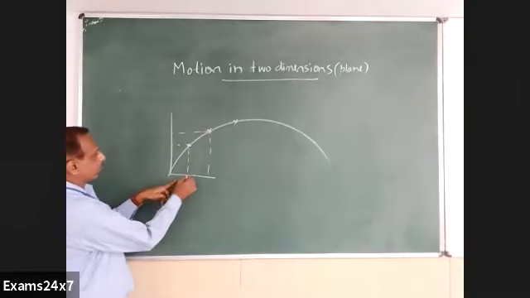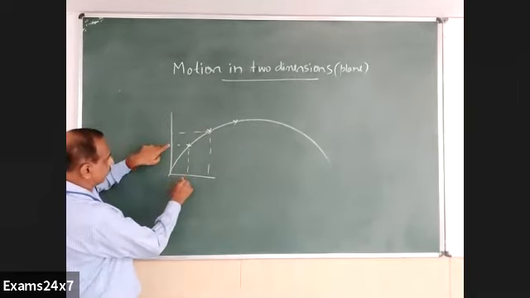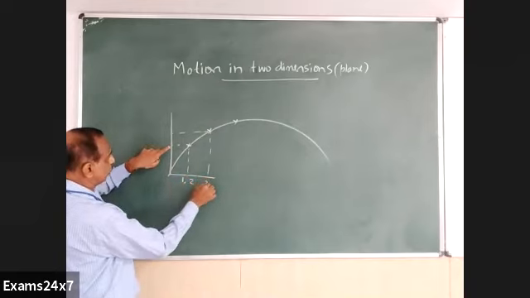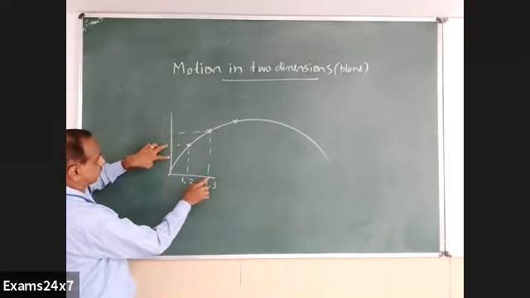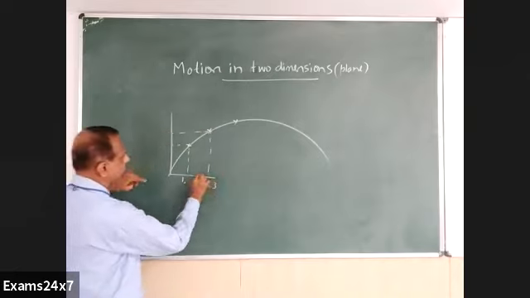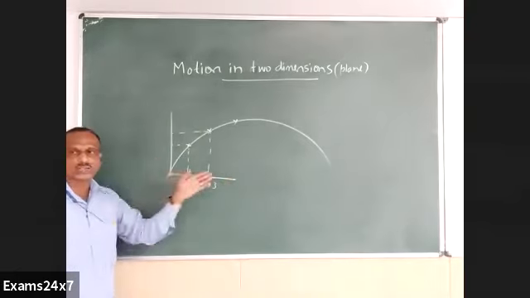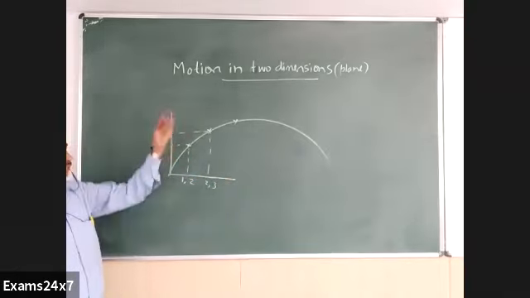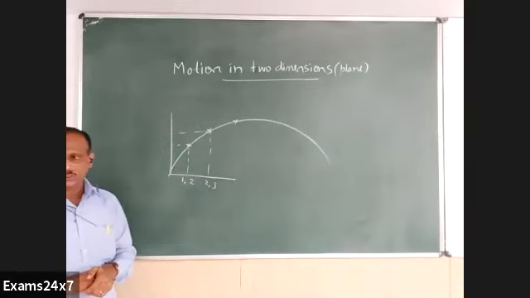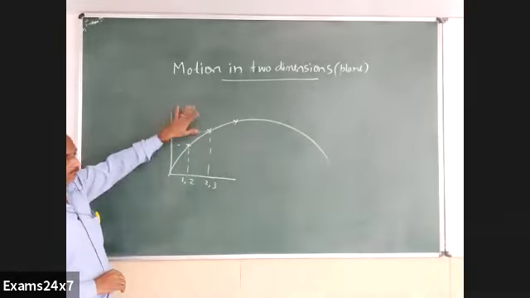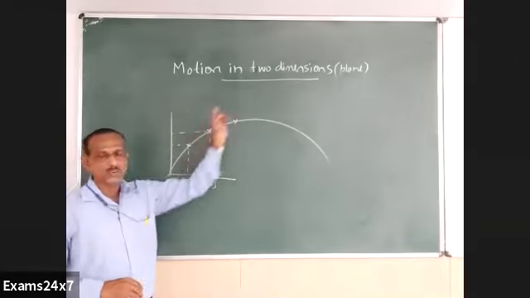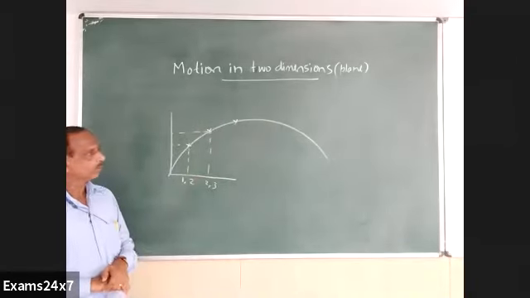X may be something like 1 centimeter, here 2 centimeter. This is like 1, 2. And here 2 and say 3 centimeter. X axis 2, y axis 3, and so on. So change happens along x as well as y direction, and that is referred to as motion in two dimensions, or motion in a plane. In the vertical plane, you can see the movement of the particle in this case.